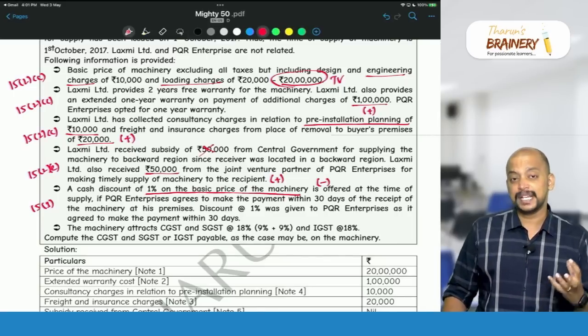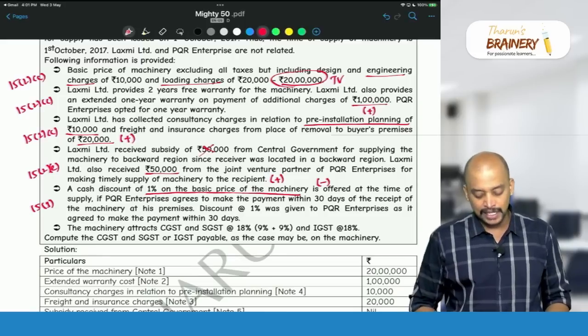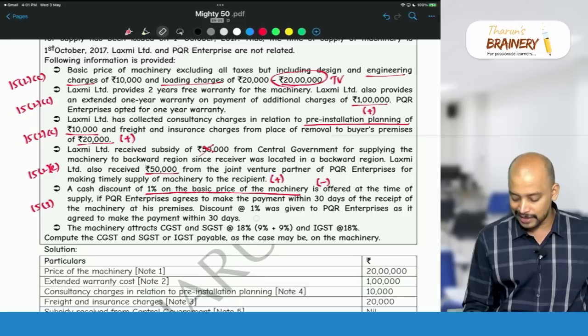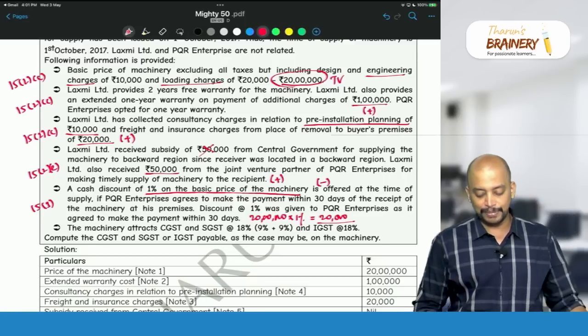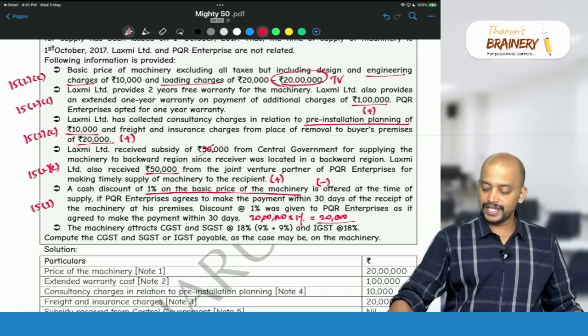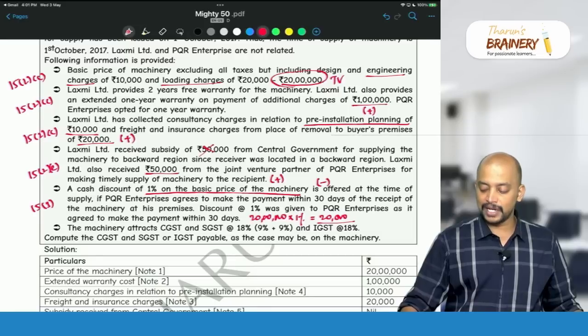Now, what is the basic price of the machinery? 20 lakhs. So how much will be taken as the discount? 20 lakhs into 1%, that is 20,000 will be taken as the discount. So that should be reduced. Now, if you see the value, first we will take 20 lakhs.